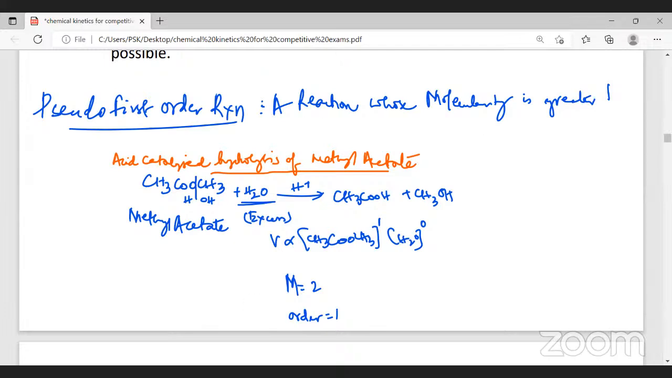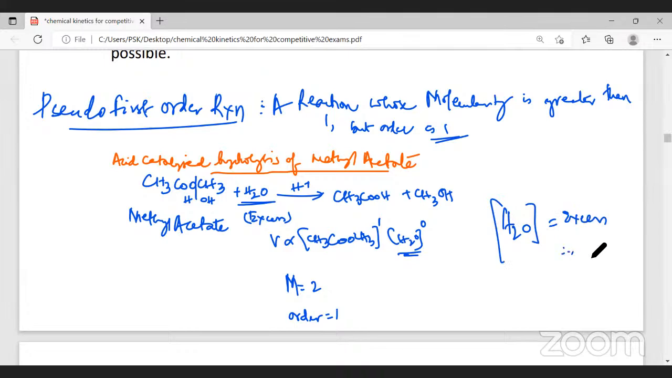So for this particular reaction, the expected order should be 2. But since the concentration of water is in excess, the order with respect to water is 0. Did you follow this? Yes, sir.